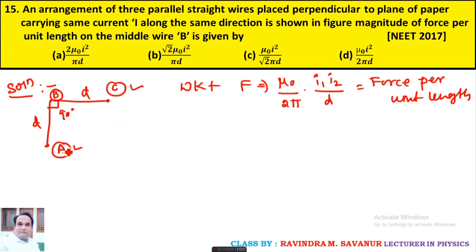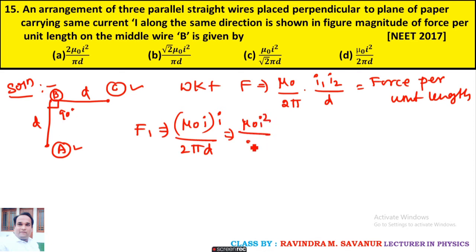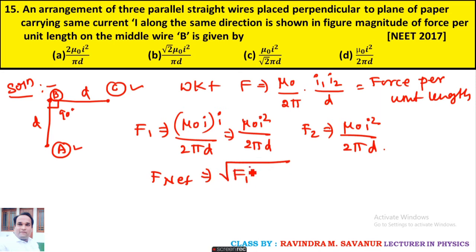For first wire A due to wire C, and next equation C due to A. For the first one, the force on A due to wire C is given by mu naught I divided by 2 pi D, into I, that is mu naught I square upon 2 pi D. Similarly, the other force also gives the same equation, mu naught I square upon 2 pi D. But they are asking for the magnetic force at B, that is the net force, taking the square root of the resultant of these two forces, F1 square plus F2 square, and substituting this in the equation.